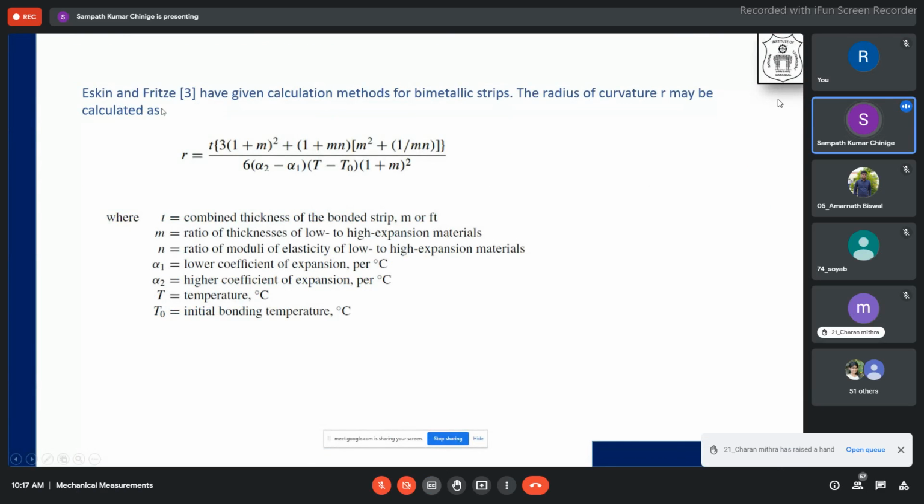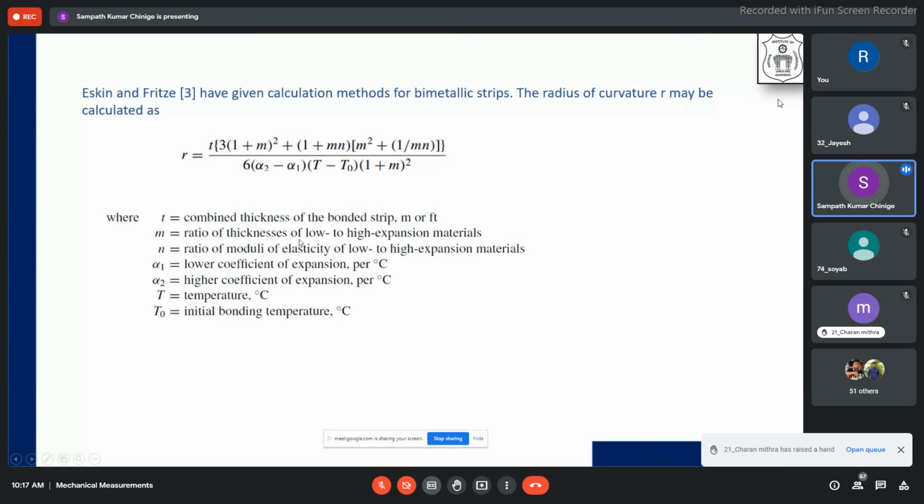Are you seeing my screen? Yes, sir. So the radius of curvature is equal to t into 3 into (1 plus m) whole squared plus (1 plus mn) into (m squared plus 1 by mn), divided by 6 (alpha 2 minus alpha 1)(T minus T naught)(1 plus m) squared. So this is what we have seen.